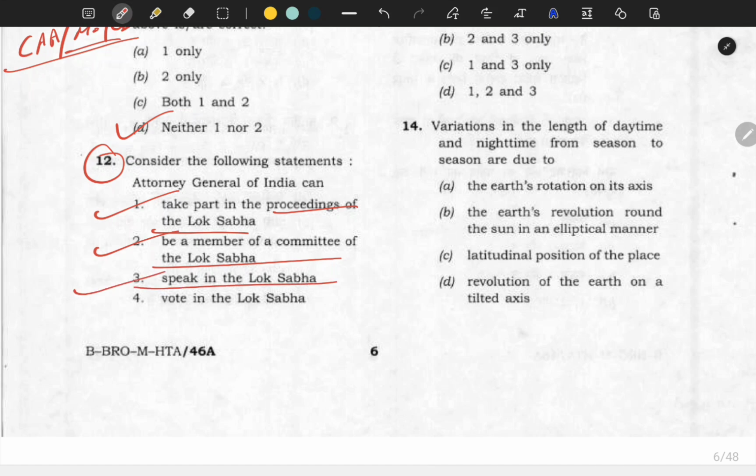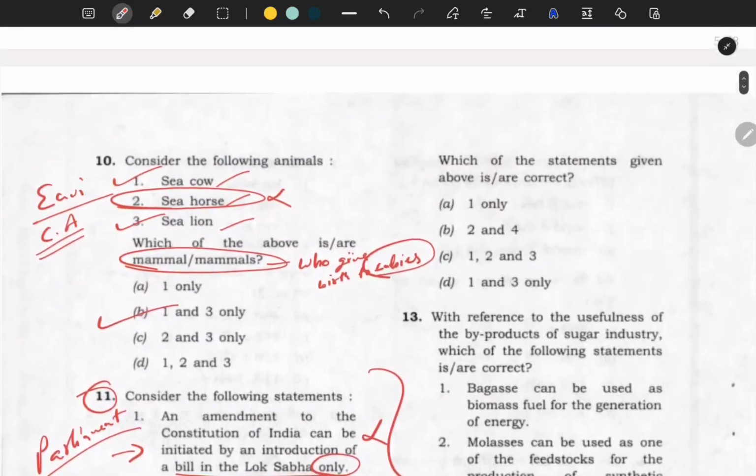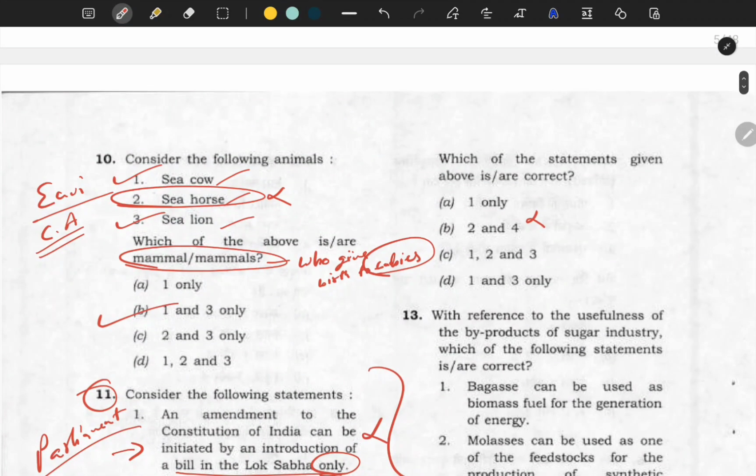Vote in the Lok Sabha, no, he doesn't have any voting rights. So the fourth is wrong, and the answer would be 1, 2 and 3.